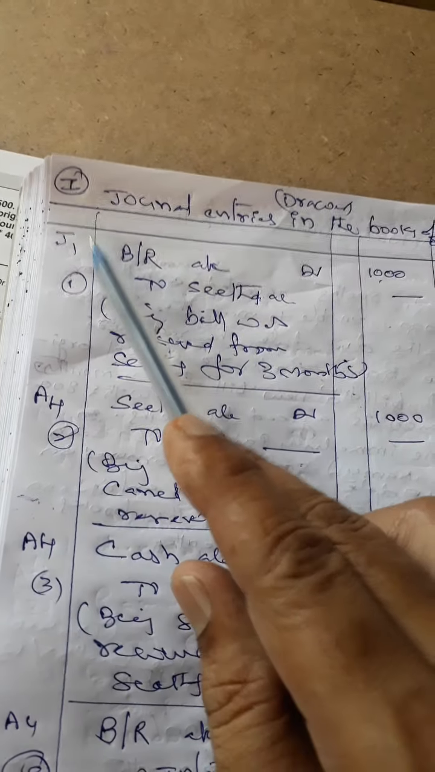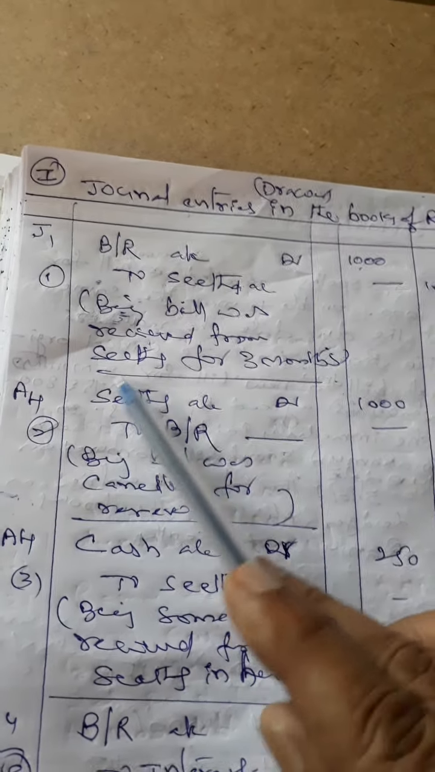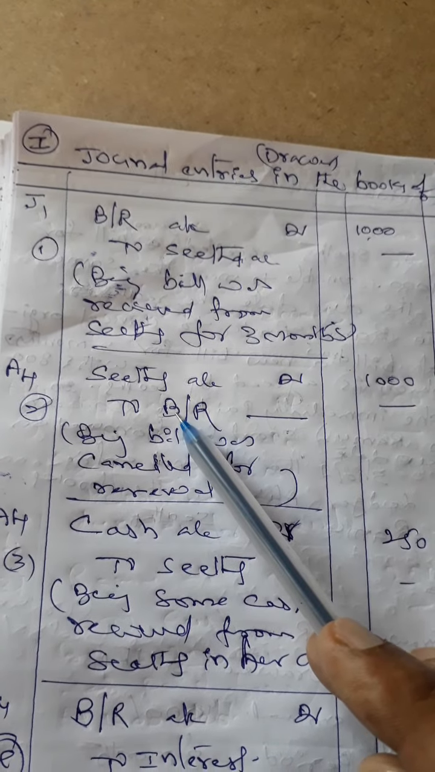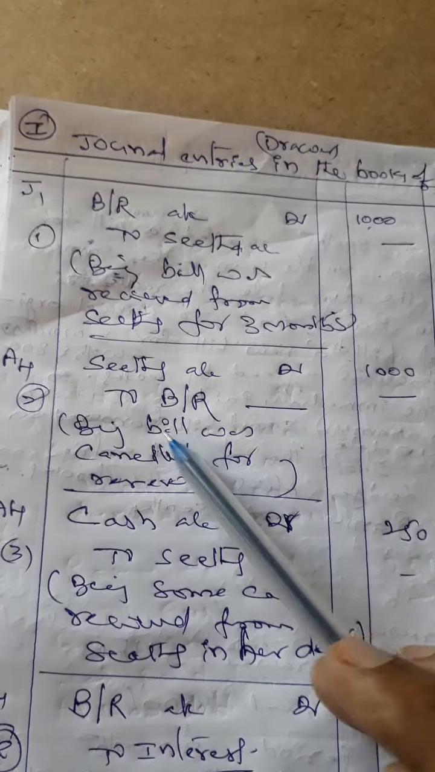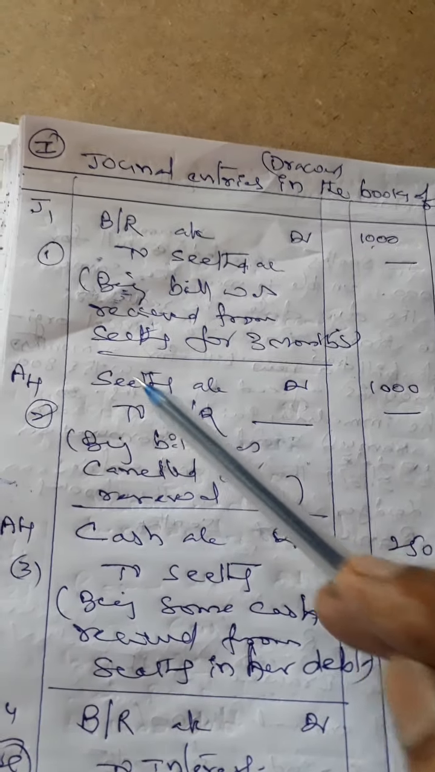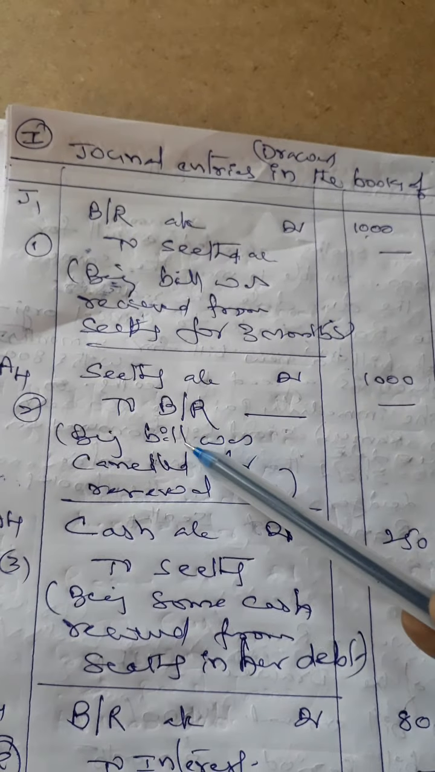On April 4th, on the due date of this bill, we are cancelling the first bill. Why? Because we received a request from Sita for the renewal. For the renewal purpose, the first bill is cancelled by showing the reverse entry: debit the bills receivable, credit the bills receivable.